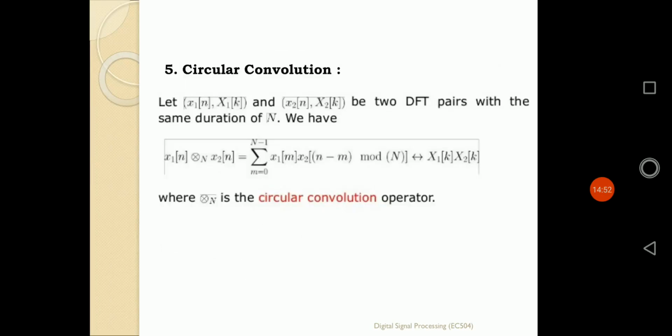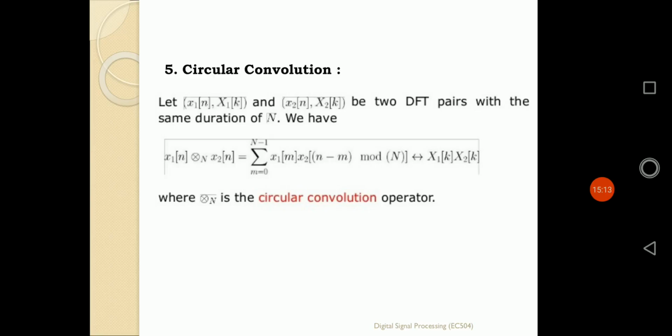Next property is defined as the property of circular convolution. Why is it called circular convolution, not normal convolution? Because here x of n has capital N number of points, and that value of capital N is again defined by a time domain sequence, but it is defined as the time period of that particular sequence.